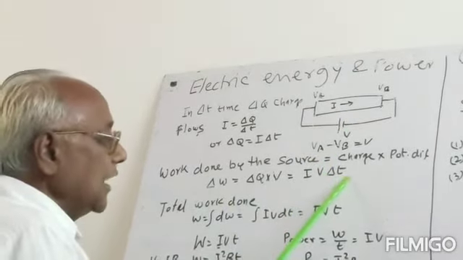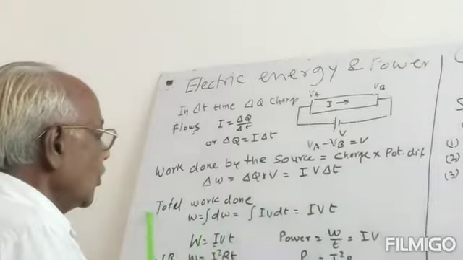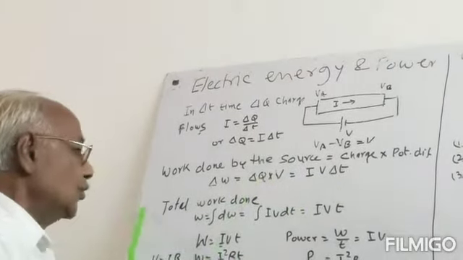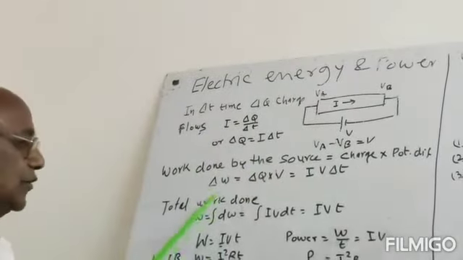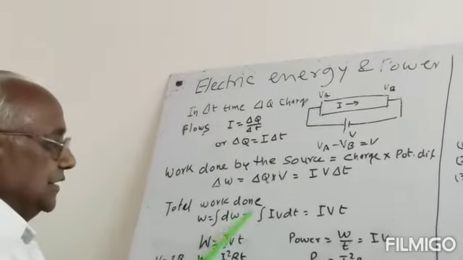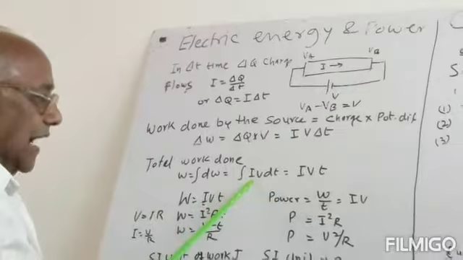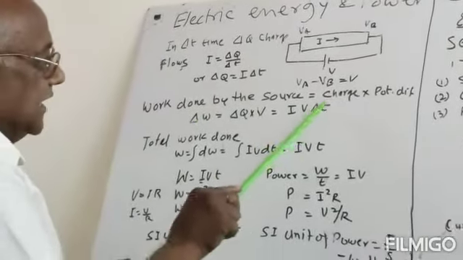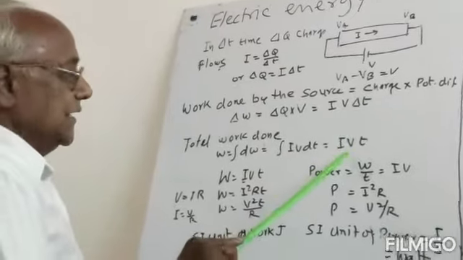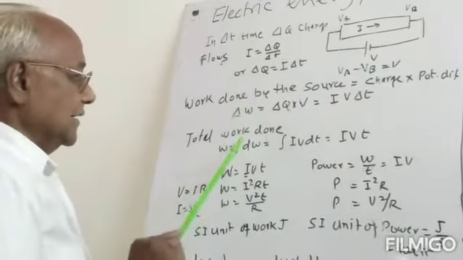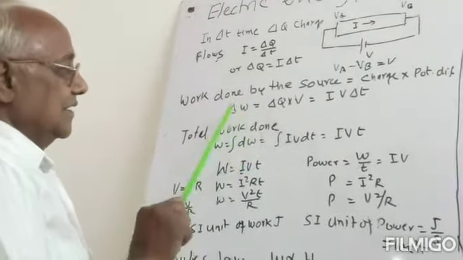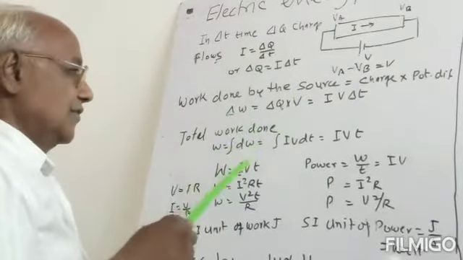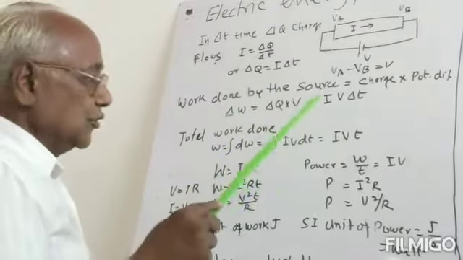Now what will be the total work done? For the total work done we can find the result by integration. So total work done W will be equal to the integral of dW, which is the integral of I into V into dt. Here we take delta T as small dt and delta W as dW, as the time interval tends to 0.